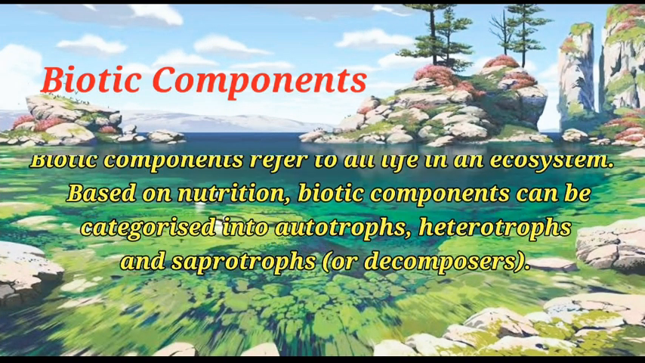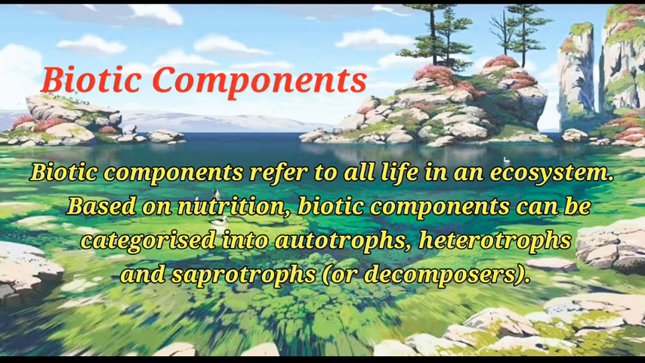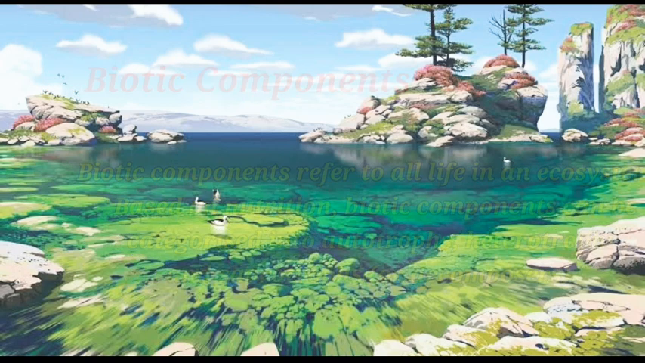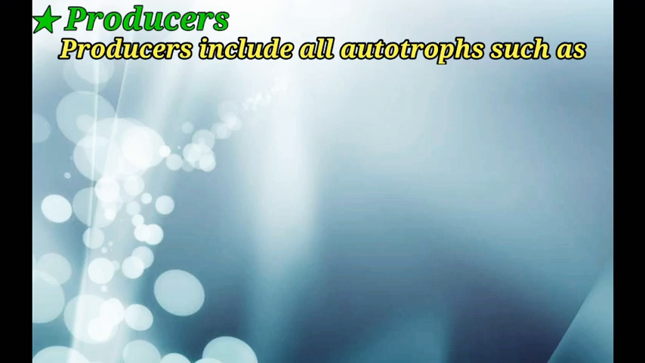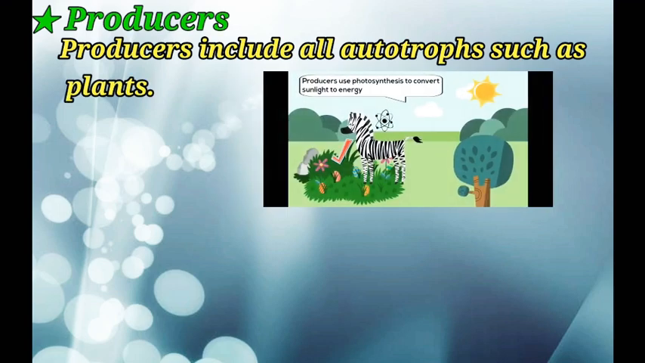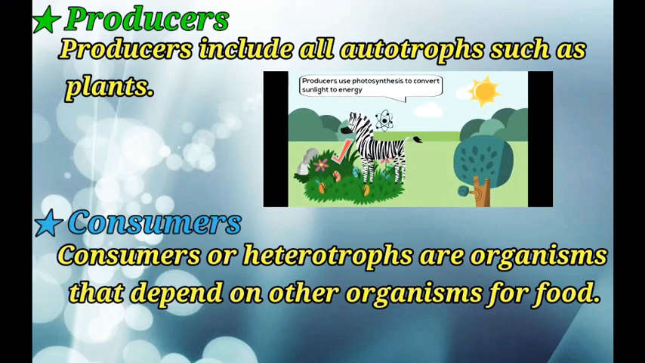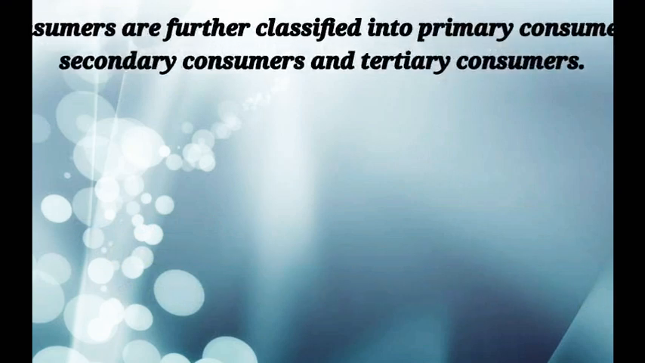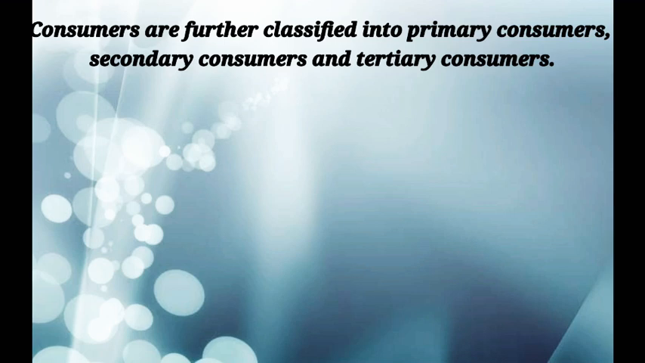Biotic components refer to all life in an ecosystem. Based on nutrition, biotic components can be categorized into autotrophs, heterotrophs, and saprotrophs. Producers include all autotrophs such as plants. Consumers or heterotrophs are organisms that depend on other organisms for food. Consumers are further classified into primary consumers, secondary consumers, and tertiary consumers.